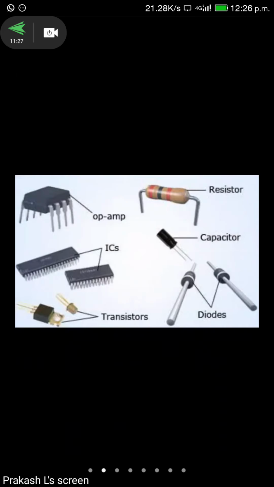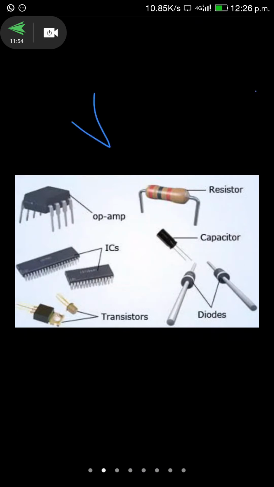I have already discussed with you the generations of semiconductor devices. What was the first semiconductor device? Transistor, diode, IC?